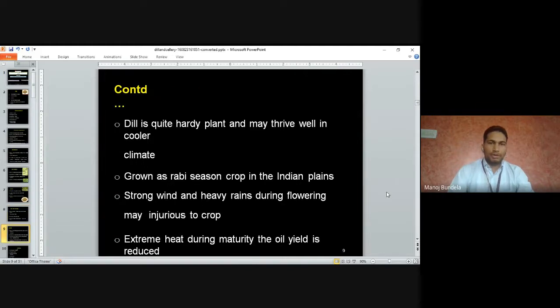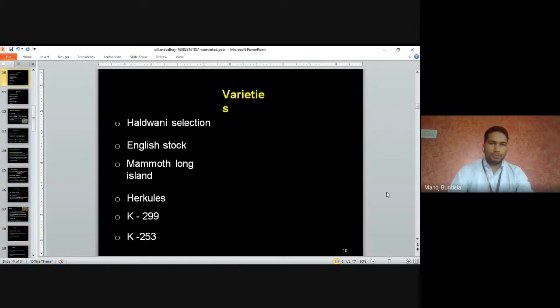Dill is quite a hardy plant and thrives well in a cooler climate. It is grown as a rabi season crop in the Indian plains. Strong wind and heavy rains during flowering may injure the crop. Extreme heat during maturity reduces the oil yield.